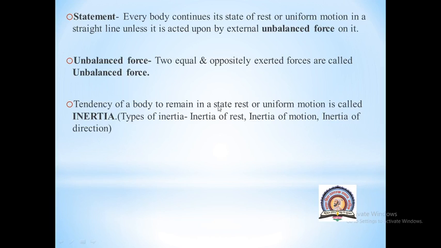Now there are three types of inertia: inertia of rest, inertia of motion, and inertia of direction. So what is inertia of rest? Inertia of rest means the tendency of a body to remain in a state of rest. If you keep any object at rest, it will stay at rest until you apply an external force to change its position. This tendency of that object is known as inertia of rest.